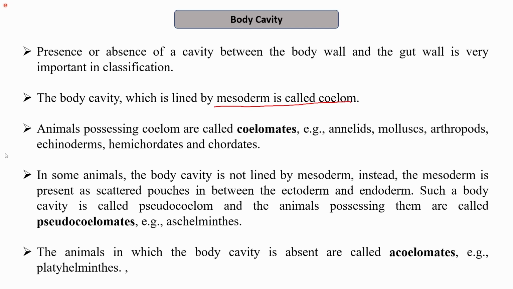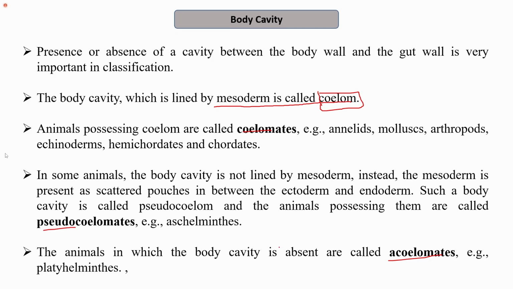If the body cavity is lined by mesoderm, it is called coelom, that is, a true body cavity, right? The organisms can be classified into different groups based on the presence or absence of the body cavity. That is, they can either be coelomates, pseudocoelomates, or they may have no cavity at all, which may be called acoelomates.